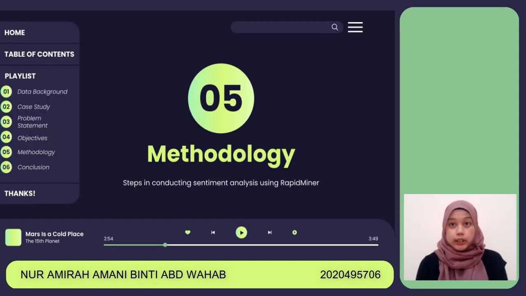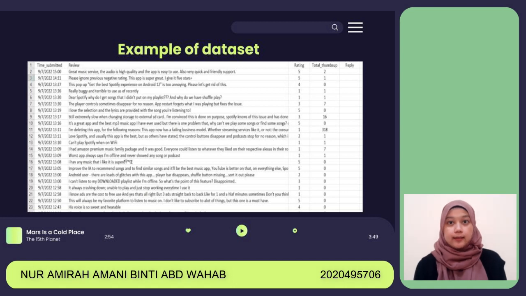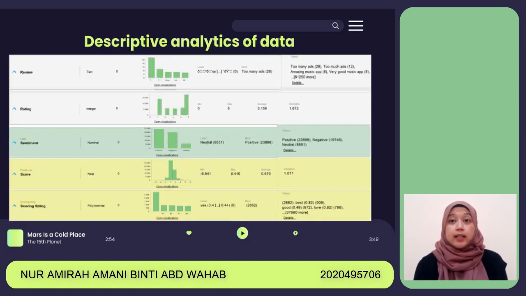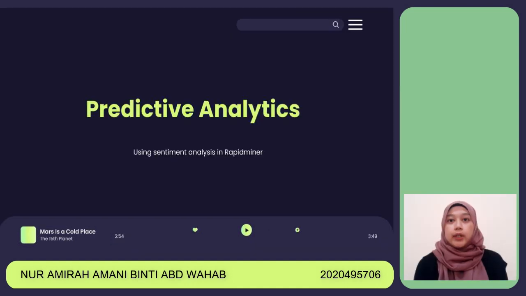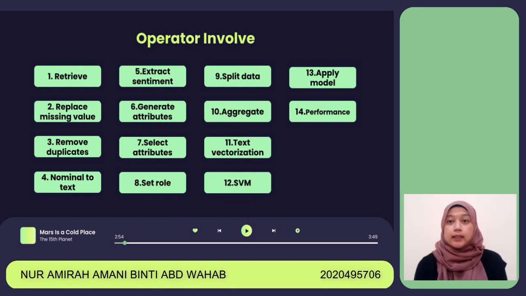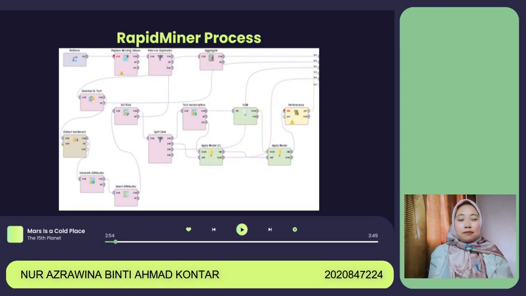Next, we move to methodology. This is the picture of our dataset. Next, this is the descriptive analytics of data. Next, predictive analytics by using sentiment analysis in RapidMiner. For this process, there are 13 operators that we use, which are retrieve, replace missing value, remove duplicate, nominal to text, extract sentiment, generate attributes, select attribute, set role, split data, aggregate, text vectorization, SVM, apply model, and lastly performance.